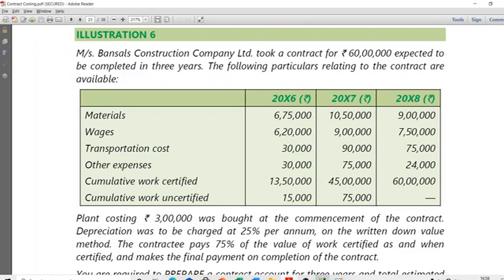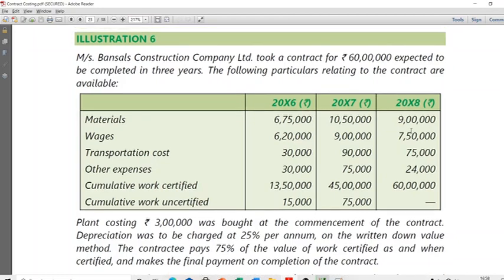All along we have been preparing the contract account for 1 year, standalone. Now, when you prepare across time, you will get a feel of how things move with time. That is an important consideration for us when we look at illustration 6. So let me read the illustration, and then let's go for the solution and the understanding of all of these things.